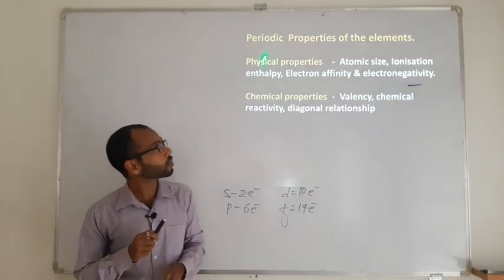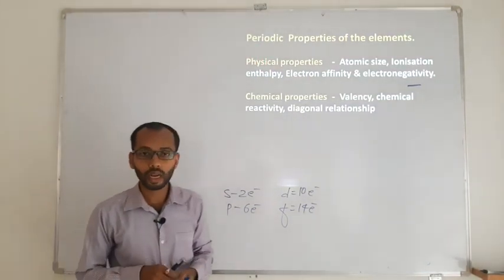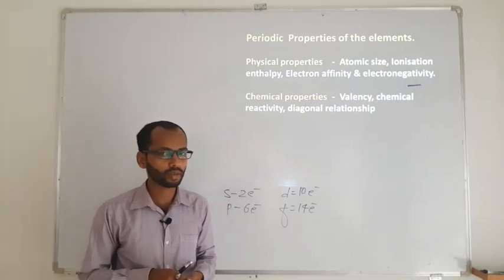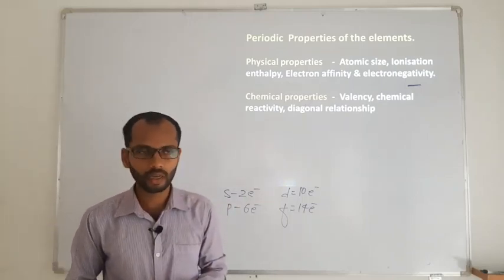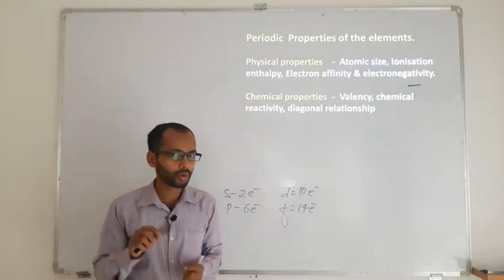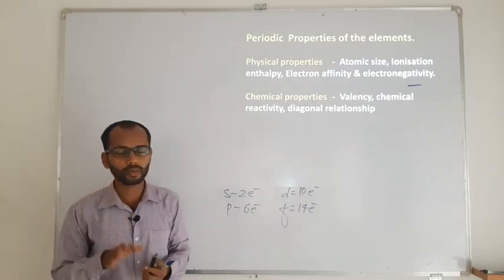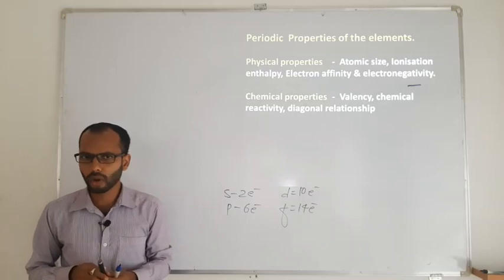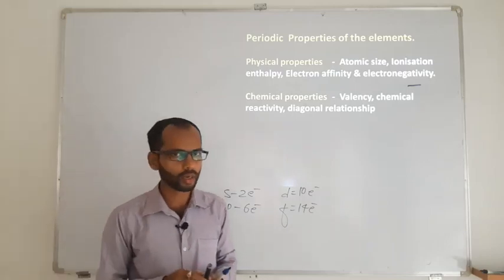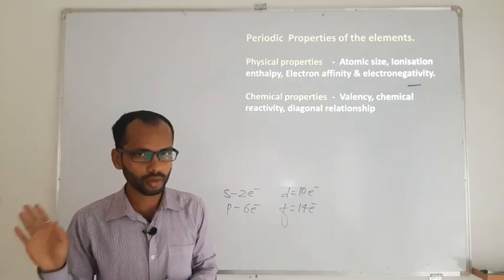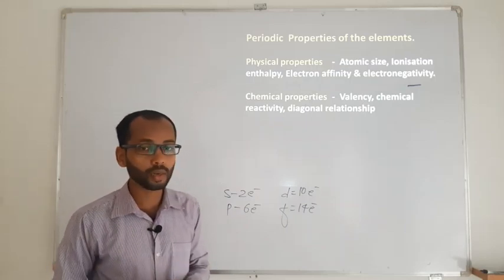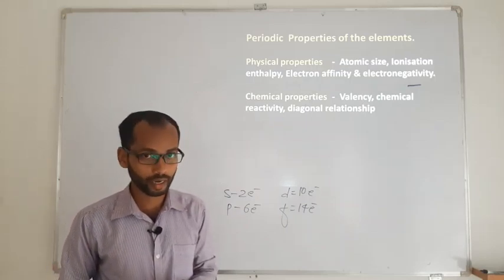Now talking about the periodic properties of the elements. So far what we have discussed was regarding how the classification of elements has been done. Now we need to talk about the properties of the elements in the periodic table. When we say properties, basically two types of properties arise. One is a physical property based on their physical appearance, another is a chemical property based on their chemical reactivity.